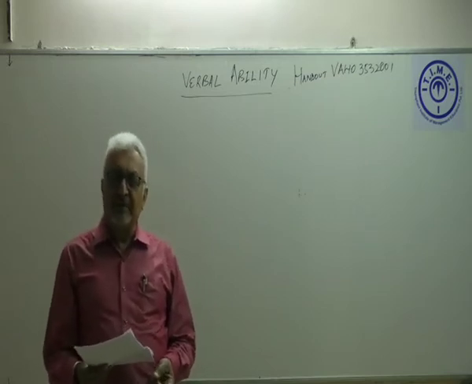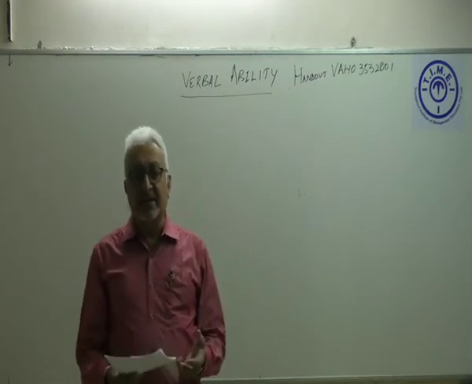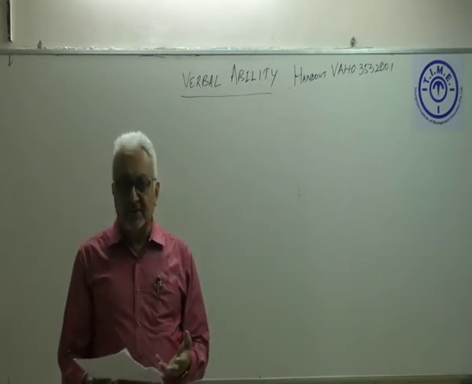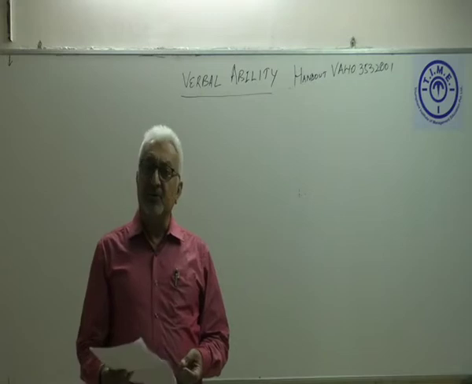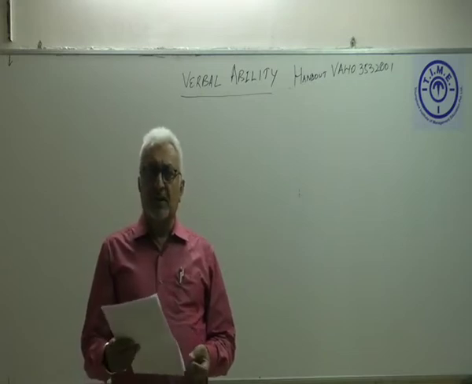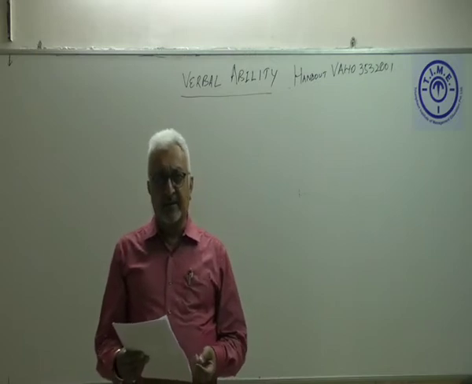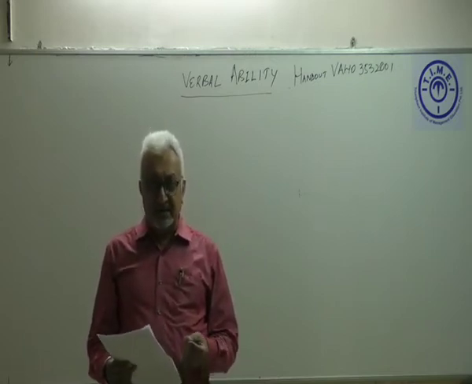How do we define an abstract noun? An abstract noun is something that does not have a physical shape. In other words, it cannot be seen or touched, but can be felt. For example, emotions. So, we understand abstract as something that is not physically existing.